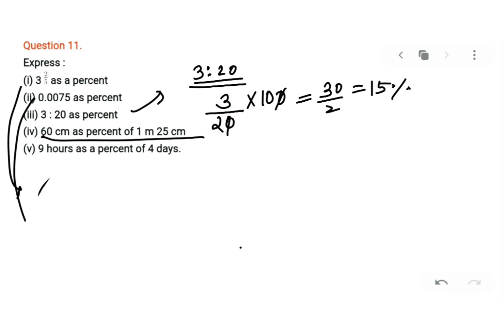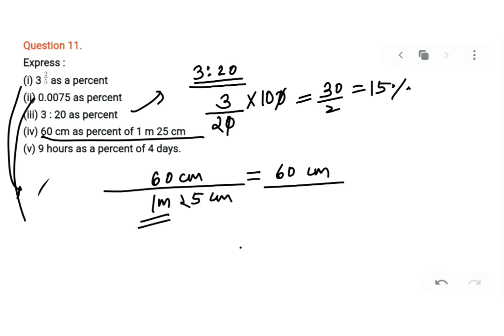Next we have 60 centimeter as a percentage of 1 meter 25 centimeter. As I said, whenever you want to find percentage, make sure that both your units are the same. So if something is given in meters, you have to convert into centimeters. Now 60 centimeter is fine, but when I convert this 1 meter, it will be 100 centimeter plus this 25 centimeter. Perfect. So it will be 60 centimeter upon 125 centimeter. And now when you want percentage, you will multiply with 100.